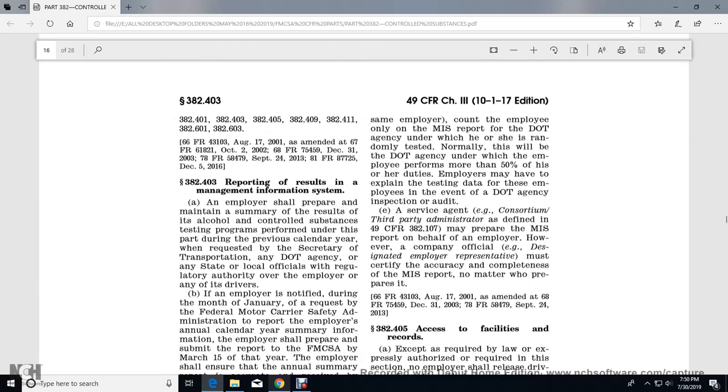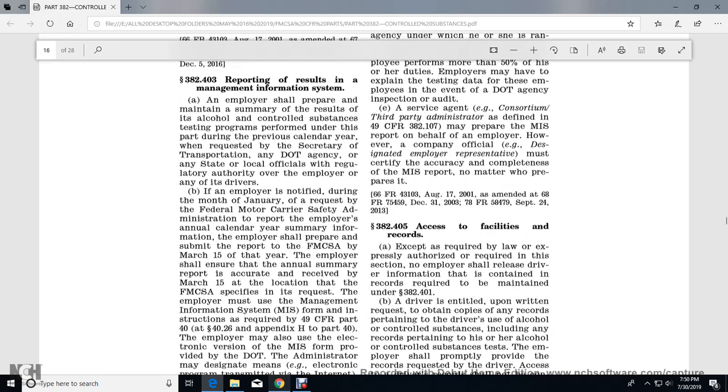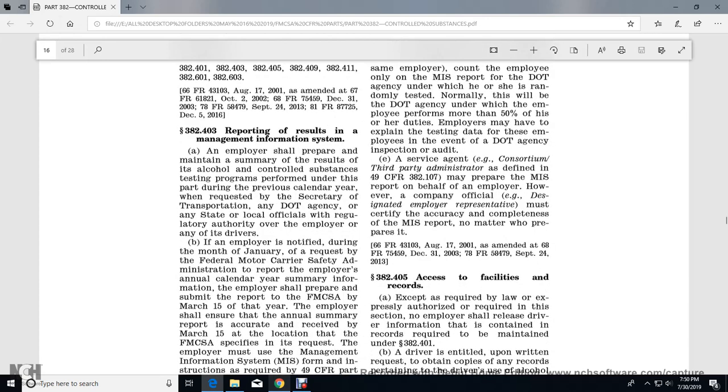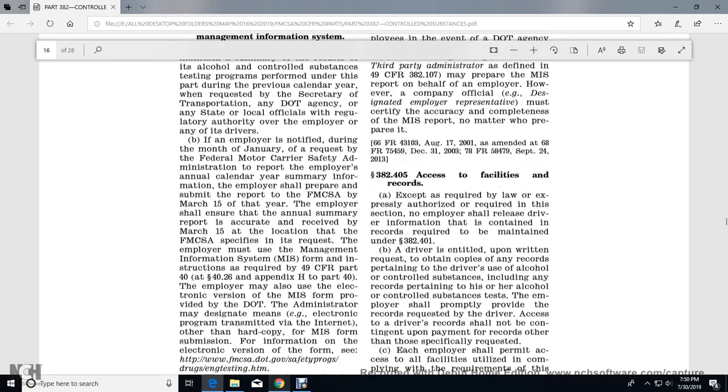Alright, 382.403, reporting results of the management information system. An employer shall prepare and maintain a summary of the results of the alcohol and controlled substance testing program for the previous calendar year, upon request of the Secretary of Transportation, any state or local official with regulatory authority over the employer, or any driver of the employer, and shall be notified during the month of January by the Federal Motor Carrier Safety Administrator of the request for the employer's annual calendar year summary information.